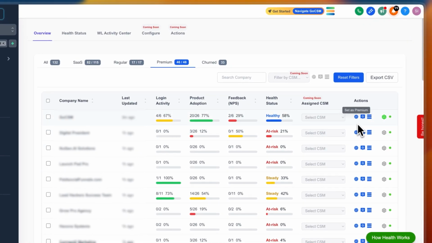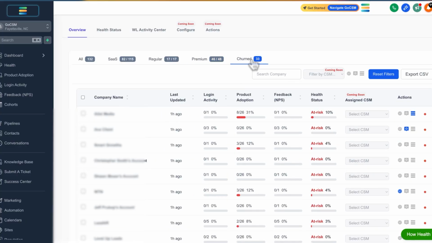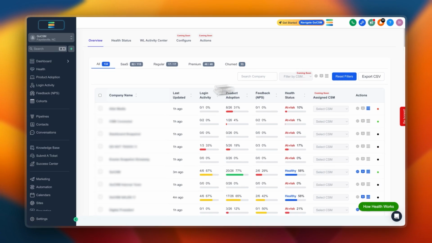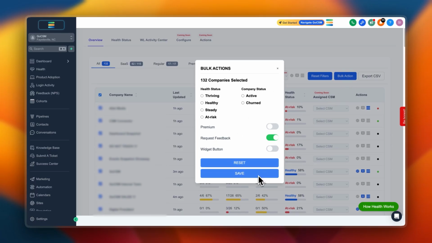As I showed you, you can set by clicking on this icon and it's going to make any sub account as premium and have a special list over here. And then your churned accounts. You can export this data if you want, and then you have these filters for bulk action. So if you want to switch on the feedback for everybody, you're just going to select and then click on this and it's going to give you this option. And you can switch on the request feedback and save it.